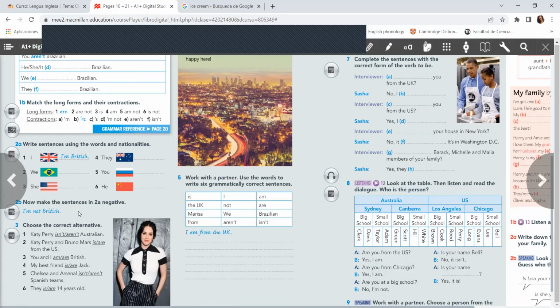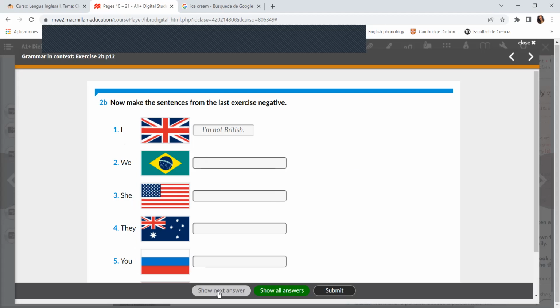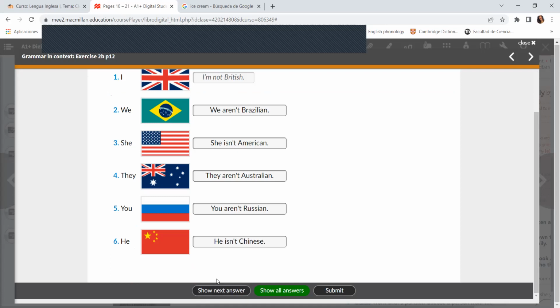So now make the sentences in number 2A negative. For example, 1 is I'm British, so the negative is I'm not British. Number 2 in 2A is we are Brazilian. For the negative, we aren't Brazilian. She is American. They aren't Australian. You aren't Russian, and he isn't Chinese.